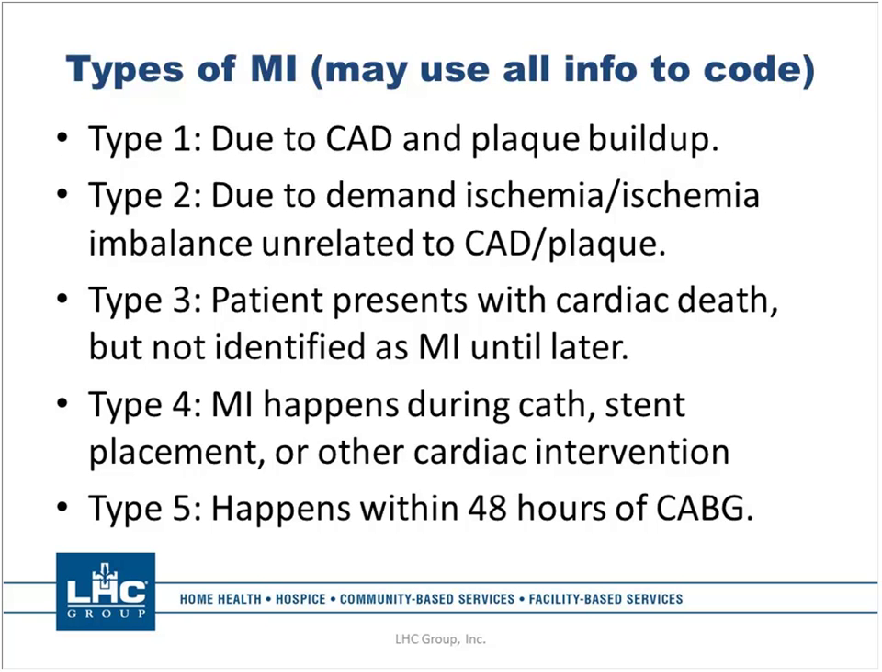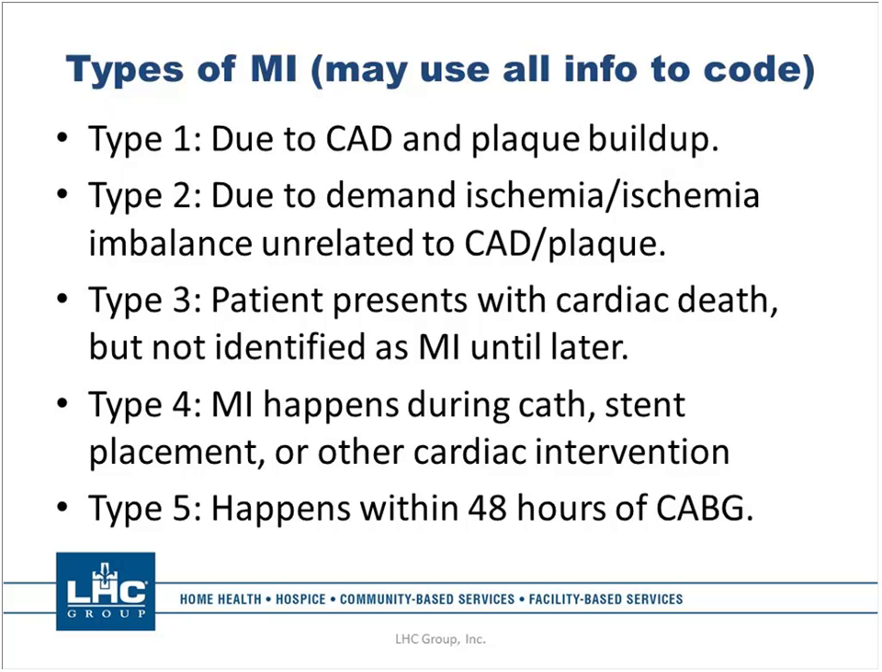And so when you see where I say may use all info to code, that means that anything you see on this page here, if the physician doesn't necessarily say this is a type 1 or a type 2, but he gives this description and says this patient has experienced an acute MI due to an ischemia imbalance, then you can keep in mind that you can use this type of information to pick out your codes. So the first one and the main one is a type 1.